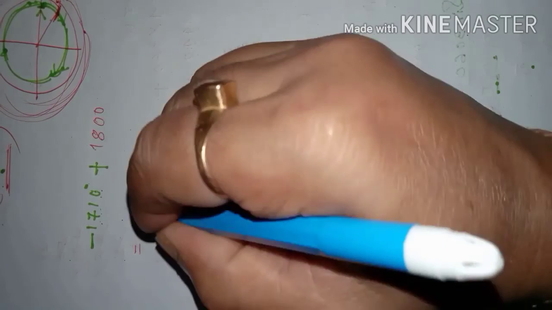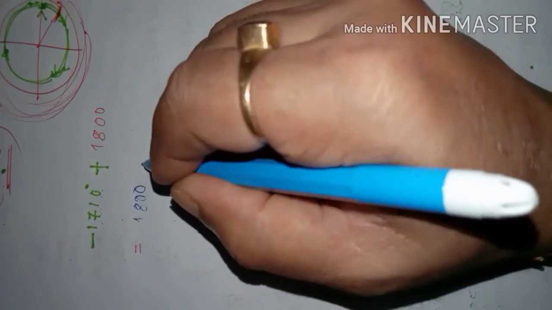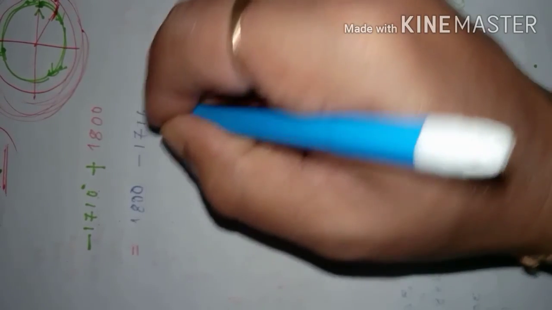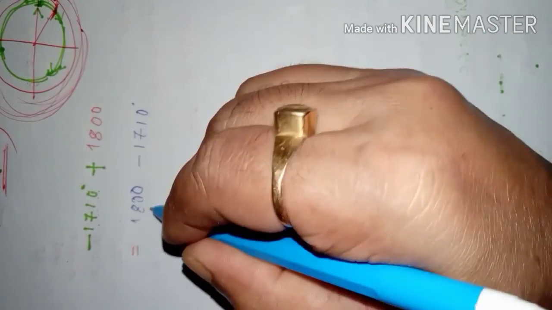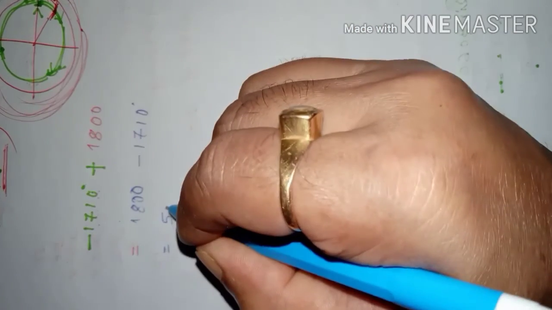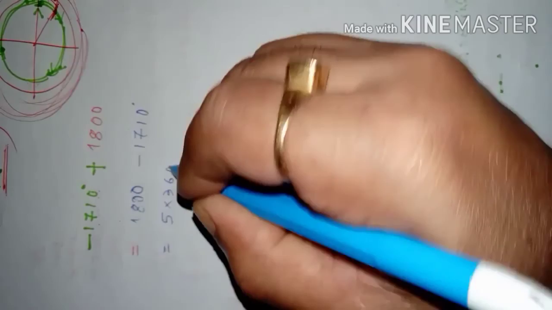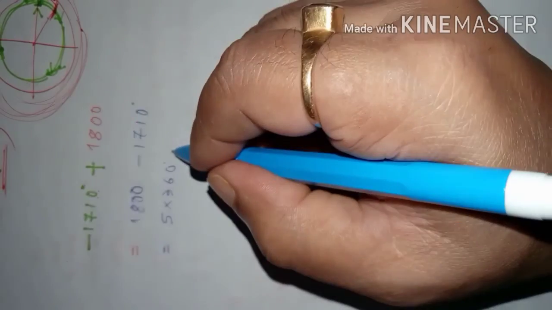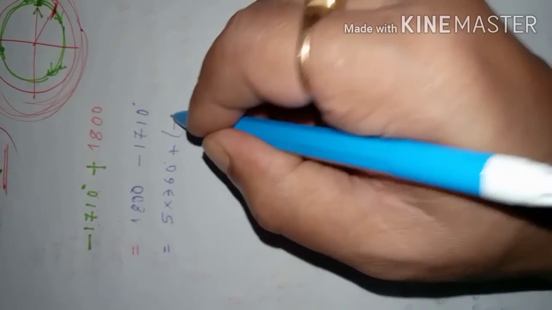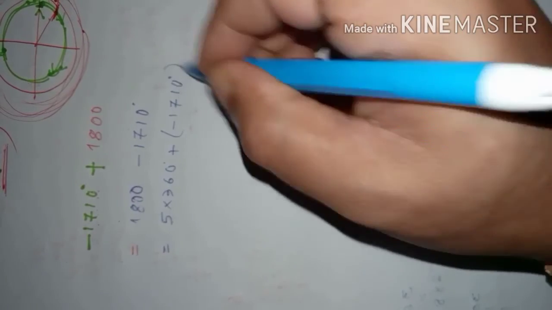So this whole thing can now be written like this. Say 1800 I am writing here, then minus 1710 here. So 1800 is 5 times 360, and plus this minus 1710. So what can we say now?